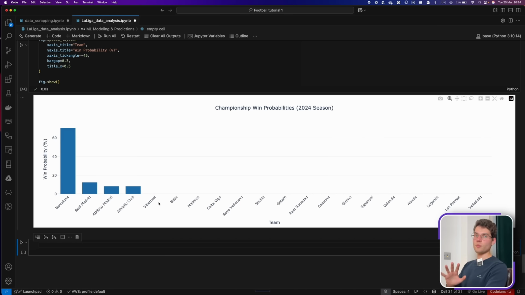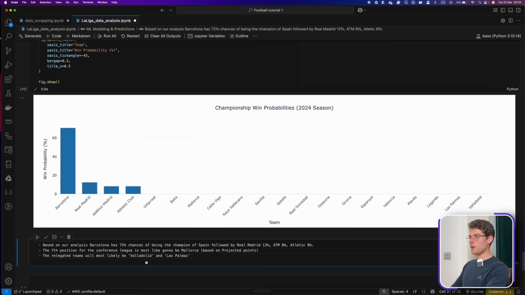And this was based on the past 10 years, plus features from this year and data from this year. And here, if you want to answer the questions that we were asking ourselves, we can just say, okay, based on our analysis, Barcelona has 70.8% chances of being the champion of this championship. Madrid has 12.5, and so on. And we can even look at who is in the 7th position of the championship.